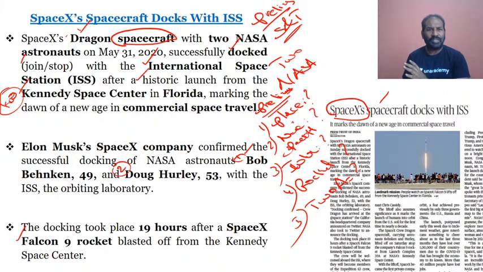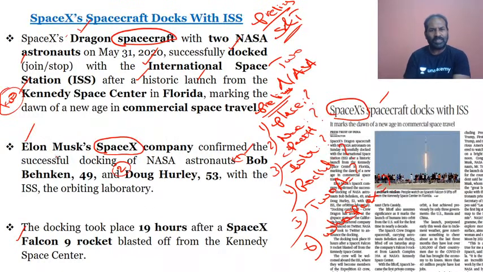The place from where it has taken off, the historical launch, is Kennedy Space Center in Florida, and the name of the spacecraft is the SpaceX Dragon. It has been docked at the International Space Station. And it is the first commercial space travel. And who is the head of it? Elon Musk. Who heads SpaceX is also a question.